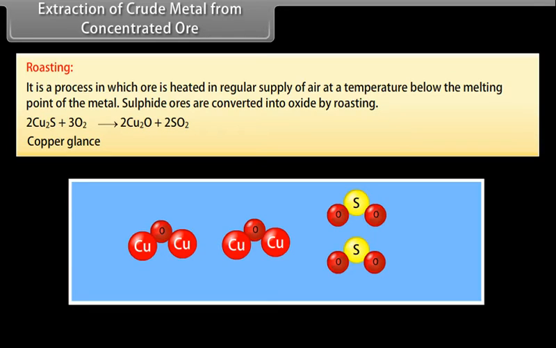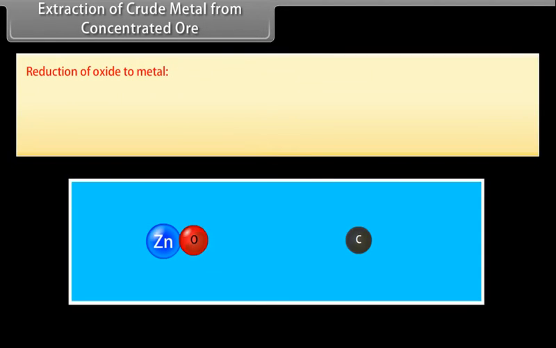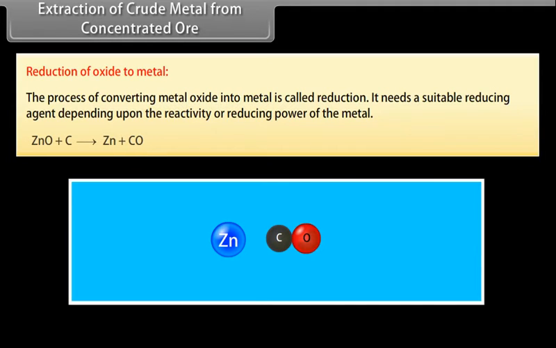Reduction of oxide to metal. The process of converting metal oxide into metal is called reduction. It needs a suitable reducing agent depending upon the reactivity or reducing power of the metal. For example, carbon, carbon monoxide, aluminium.